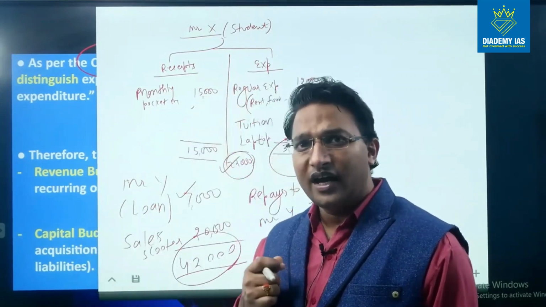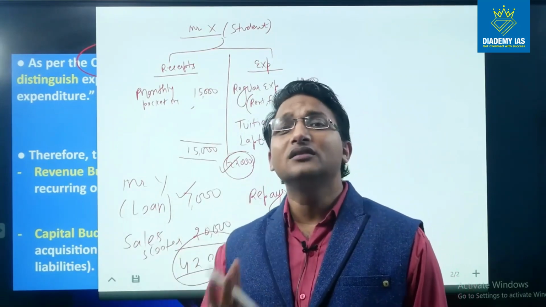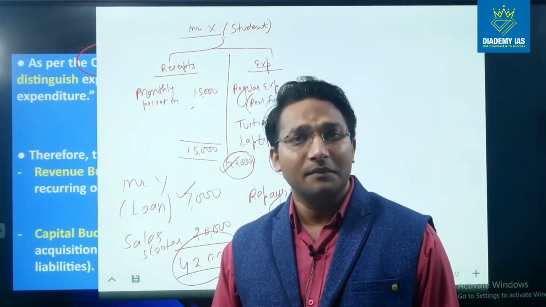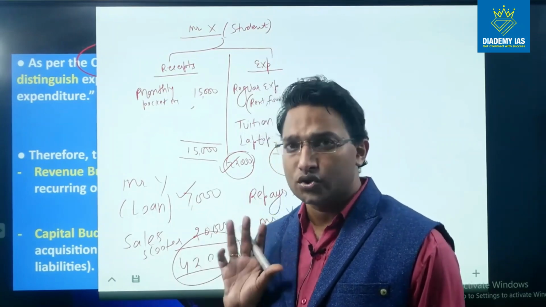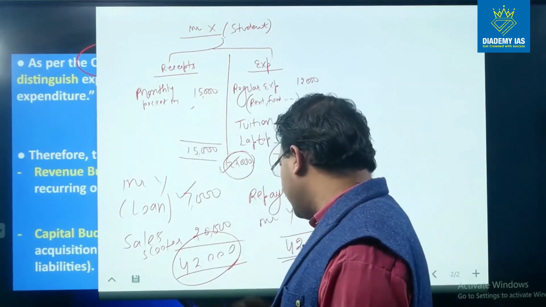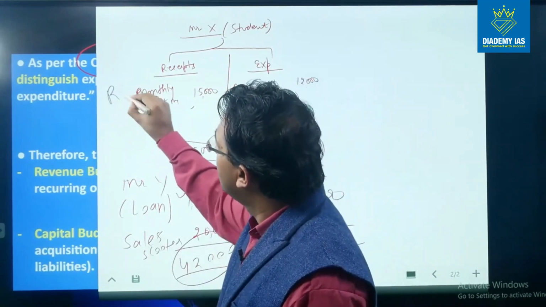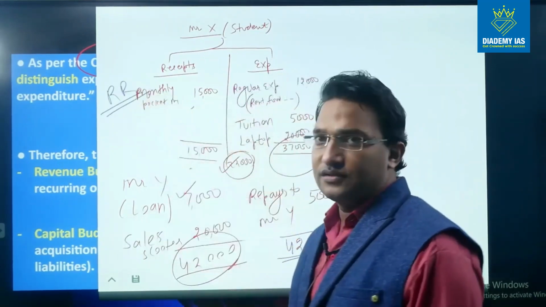This money will come and he can use it the way he wants to. There is no restriction on where this money can or cannot be used. So this is the revenue receipt.